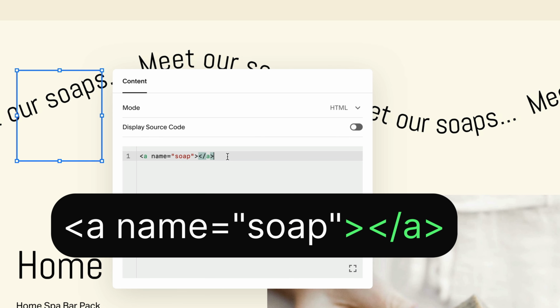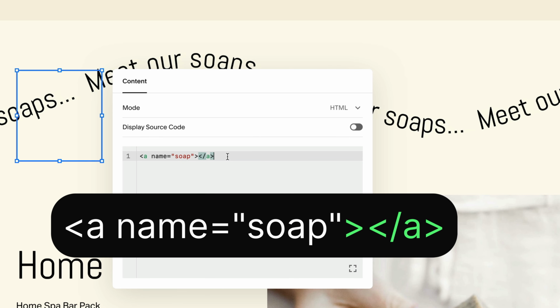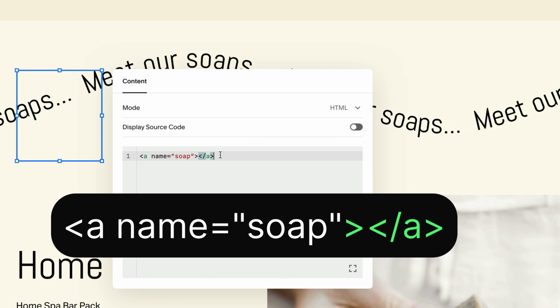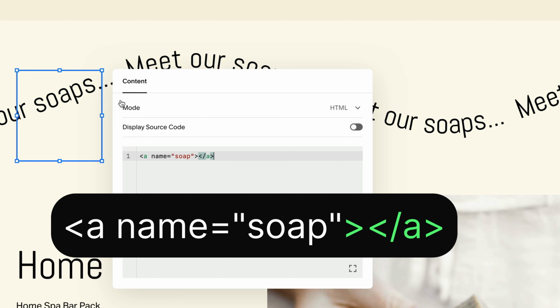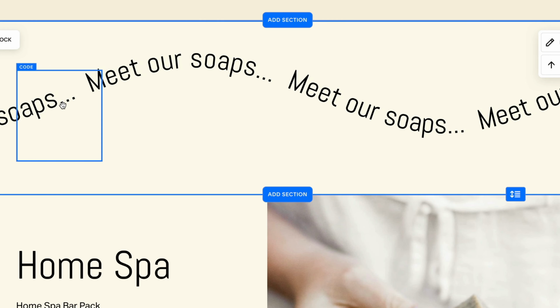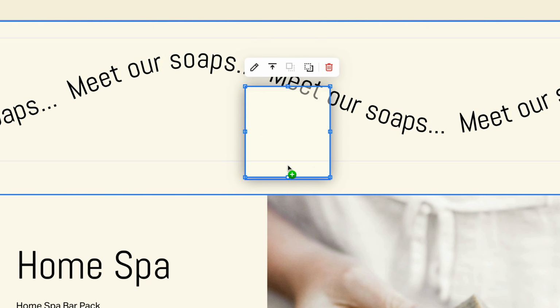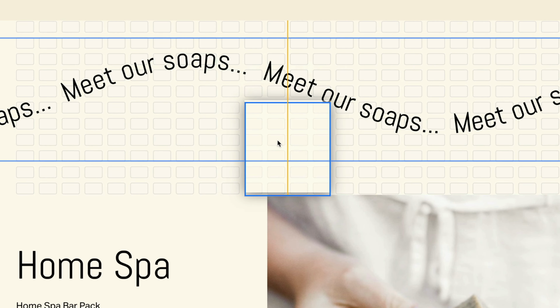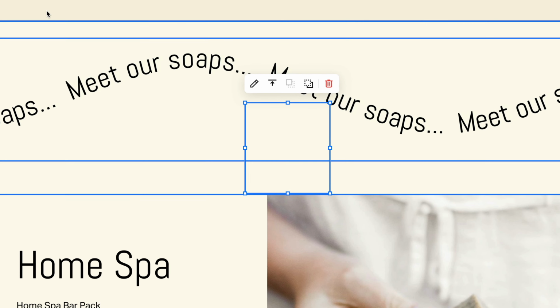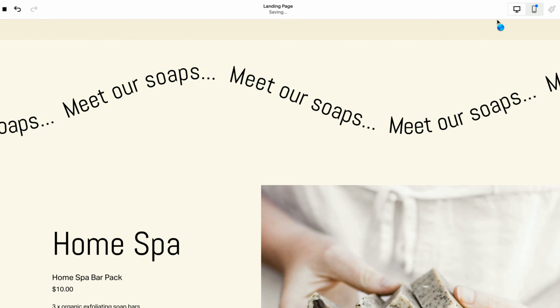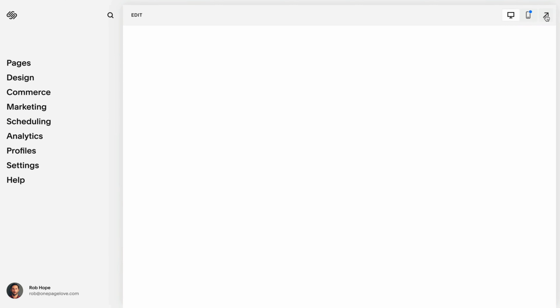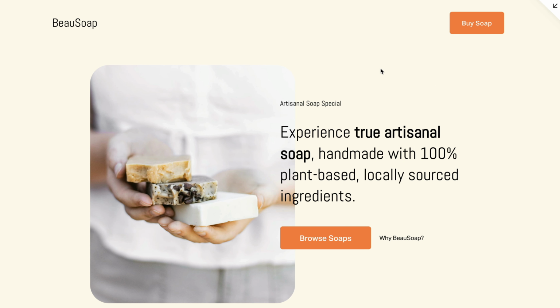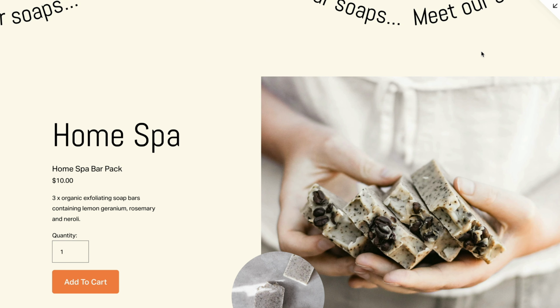So I'm going to share this within the article. It's going to be linked below this video. But all you need to know is that anything that's opened up, like an A, needs to be closed again. And once you've done this, you can call yourself a coder. So we're going to drag this little bit around about here, just so it's above the anchor point. And let's test it out. So once you hit done, you hit save. And now when viewing the site and you hit buy soap, it scrolls us down to the soap.